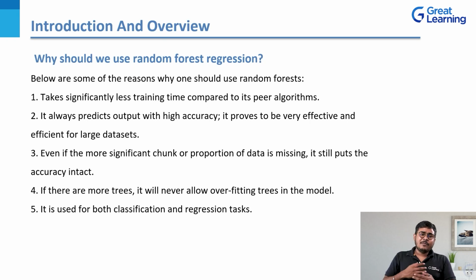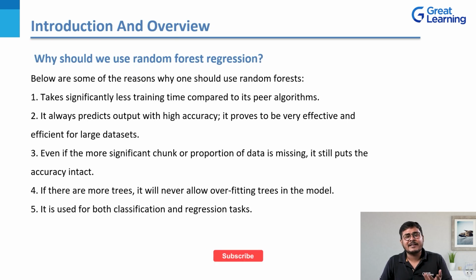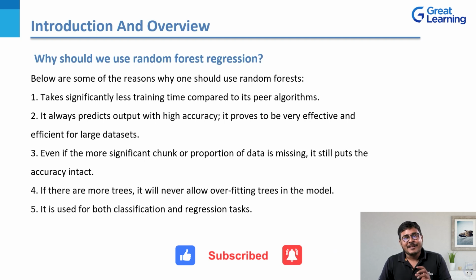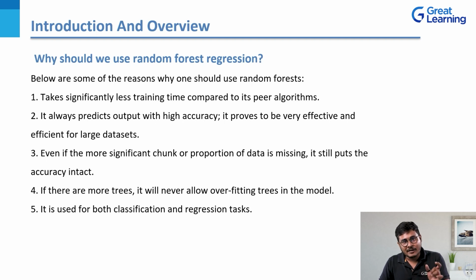Now, moving on with the next point, let me give you a small example here. Suppose you are an analyst working with a very large data set, and that data set has a lot of missing and null values. Regular day in the life of a data scientist or an analyst, right? So these missing values are not going to affect your accuracy rate. The algorithm will still show the accuracy as intact. If there are more trees, it will never allow overfitting of trees in the model.